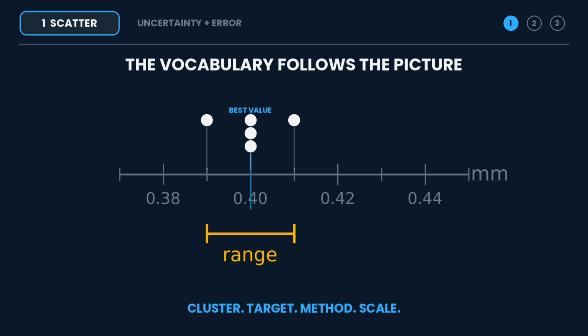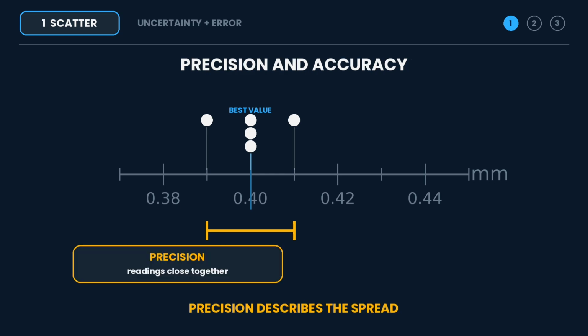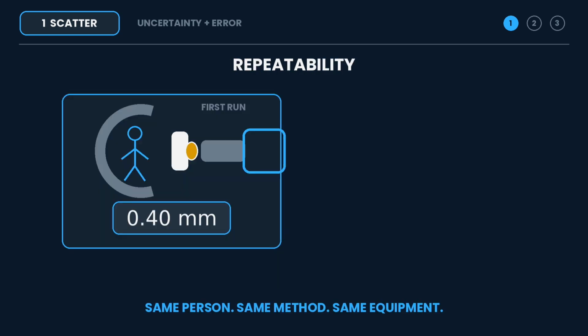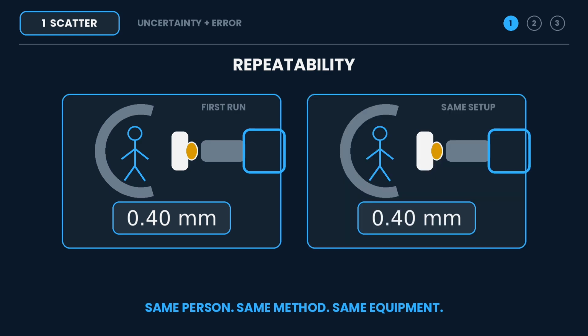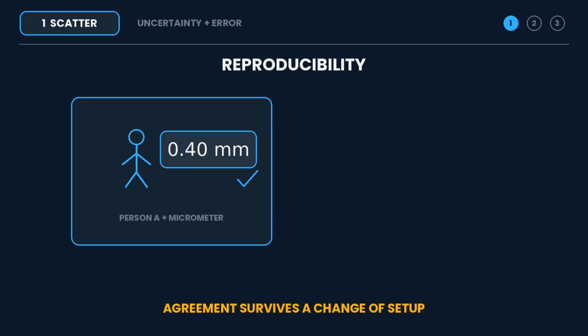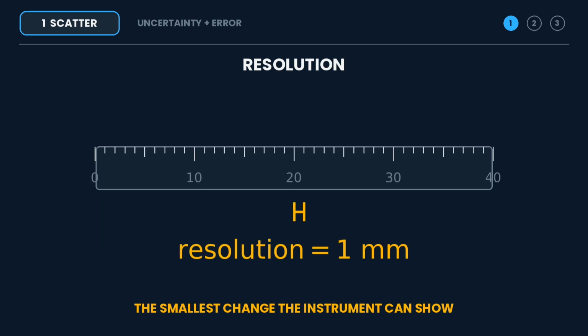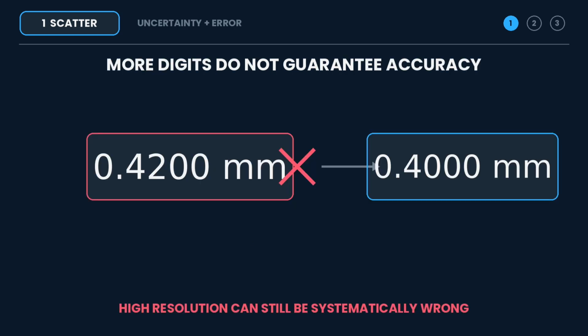That difference makes the rest of the terminology easier to understand. Precision means repeated readings that sit close together. Accuracy means closeness to the true value. Repeatability asks whether the same person using the same method and the same equipment gets similar results. Reproducibility asks whether the agreement survives a change in person, method, or equipment. The resolution is the smallest change an instrument can show, so a high resolution does not guarantee accuracy.